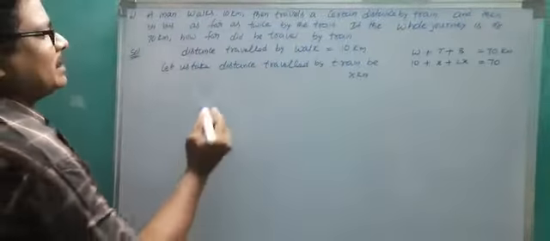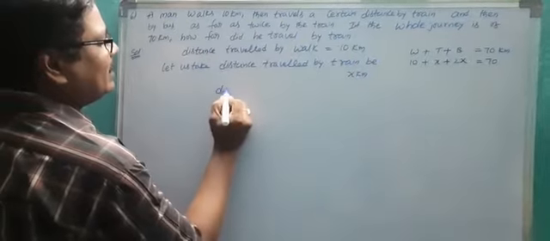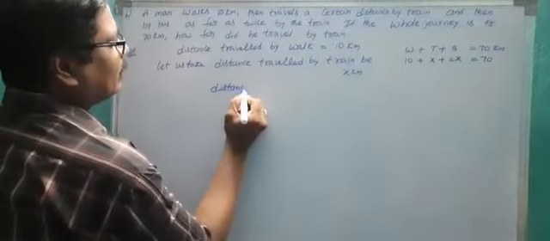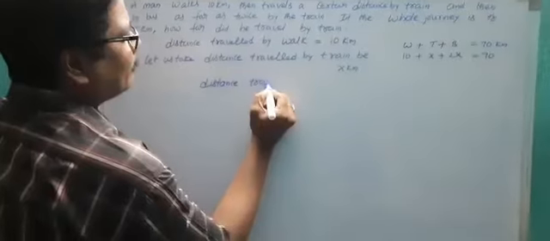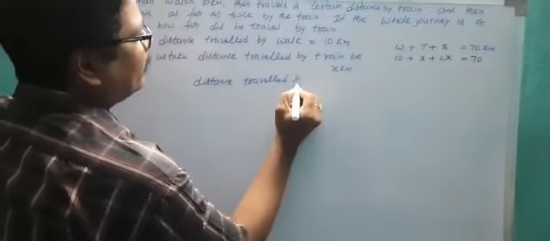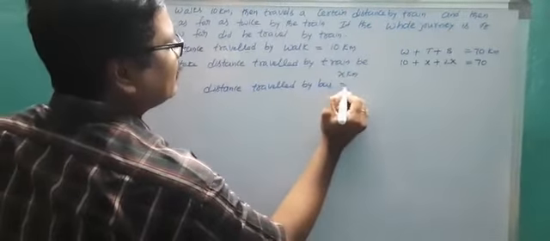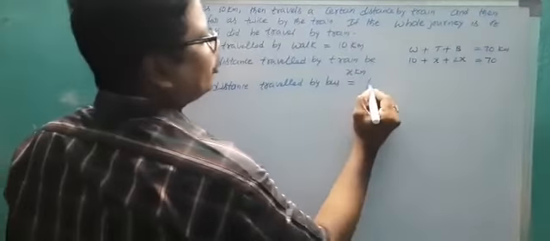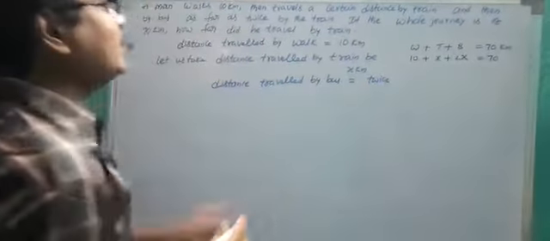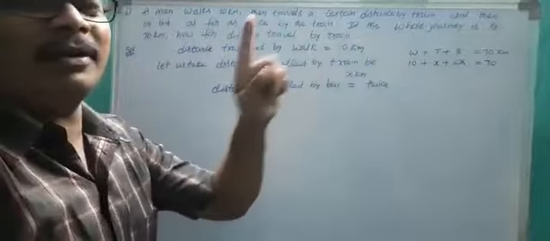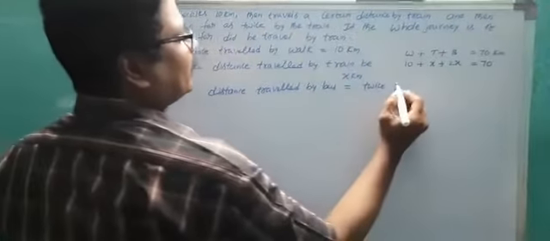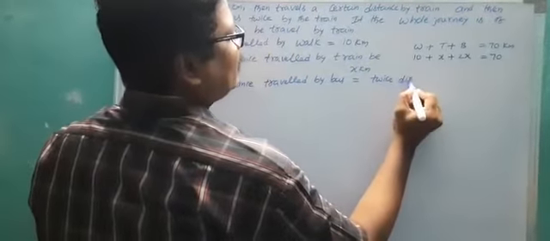Okay, next, distance traveled by bus is equal to twice, already given, twice the distance covered by the train.